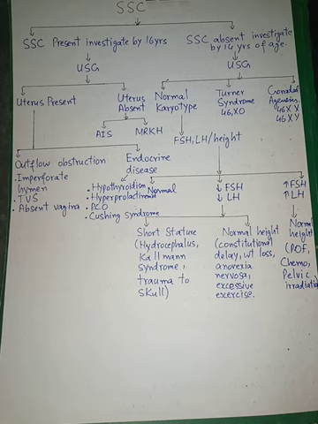If the secondary characters are present, then first we will do ultrasound to check for the uterus and also do the karyotyping. If the uterus is present and the karyotype is normal, there may be some outflow obstruction like imperforate hymen, transverse vaginal septum, and absent vagina. If the uterus is absent, then there may be androgen insensitivity or MRKH.